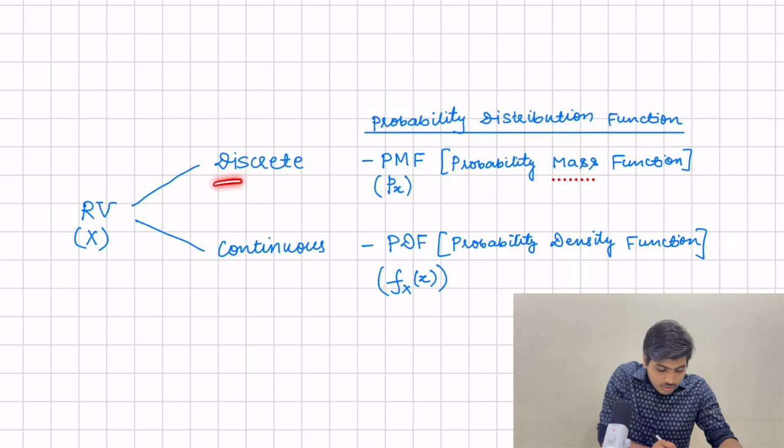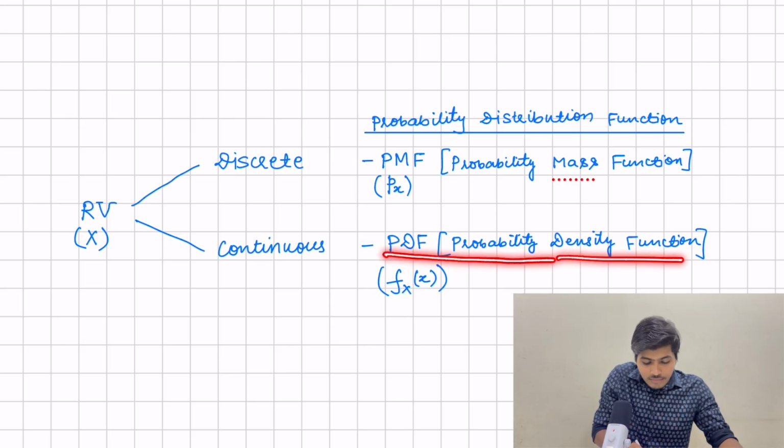For a discrete random variable, it is the probability mass function. For a continuous random variable, it is the PDF, probability density function, which we denote by f of x, and for the probability mass function we denote by p subscript x.